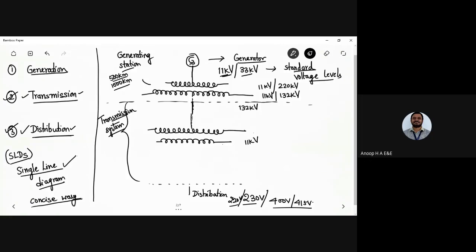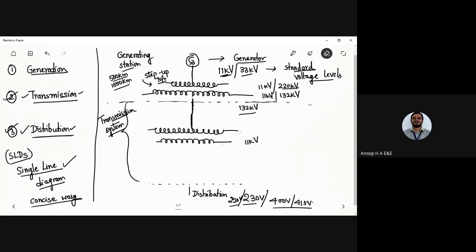What type of transformer did we use in the generating station? We used a step up transformer. Why do we need to go for the step up transformer? Because the power has to be transmitted over long distances at a higher value of the voltage. Generally I can keep it at 132 kilovolt or 220 kilovolt, whatever is required.